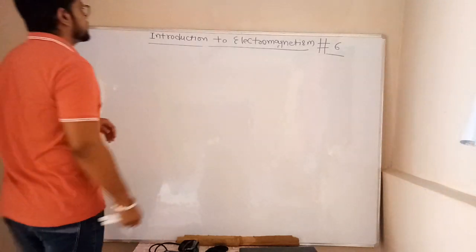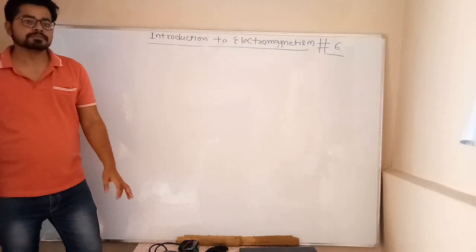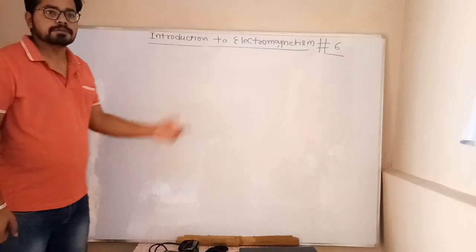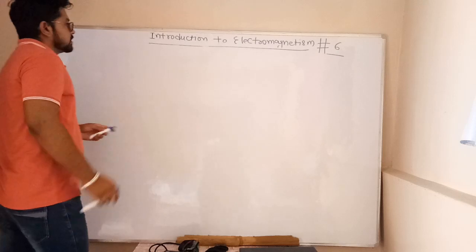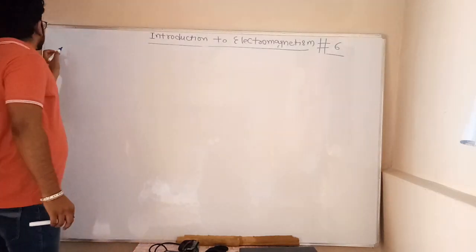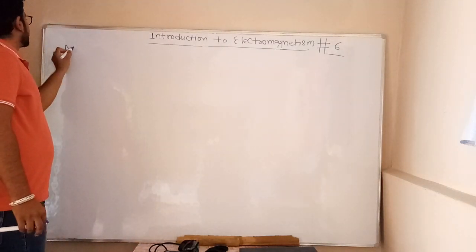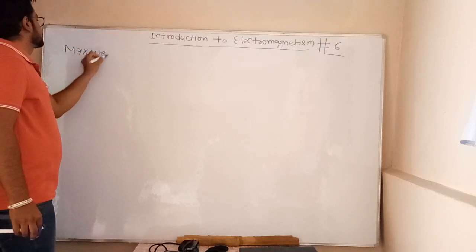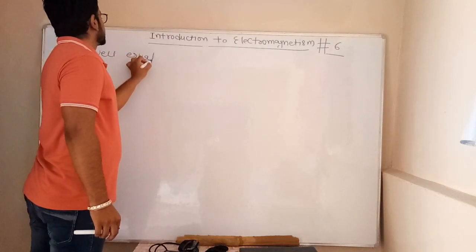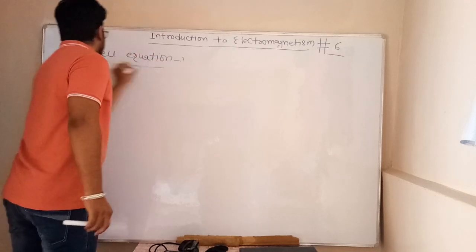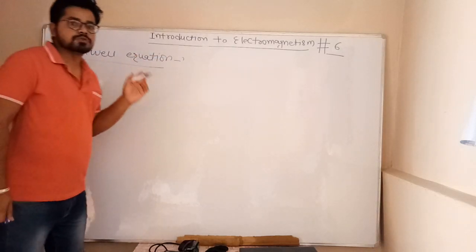Good morning, friends. Earlier we studied the introduction to electromagnetism. In this chapter, we covered the basic principles. Today, this is the sixth lecture, and we are going to learn about Maxwell equations. A very important topic of this chapter, Maxwell equations. This is not only for engineering students; it is also very beneficial for 12th students.